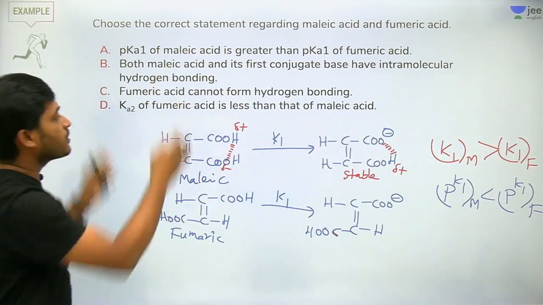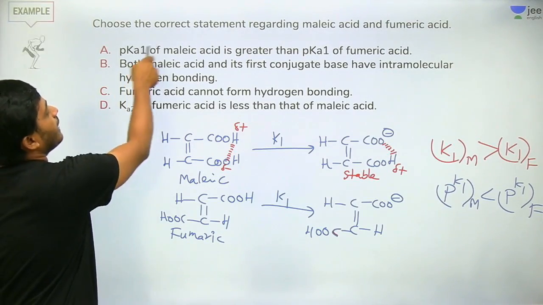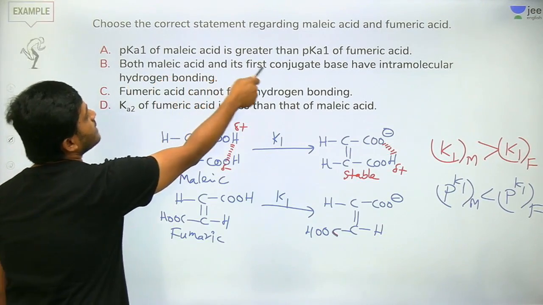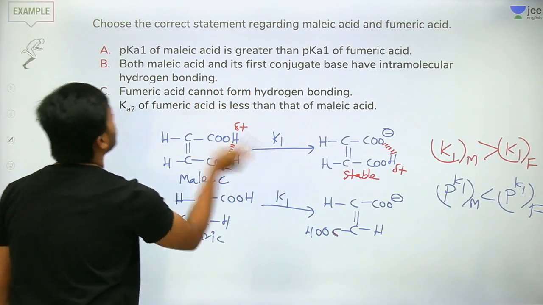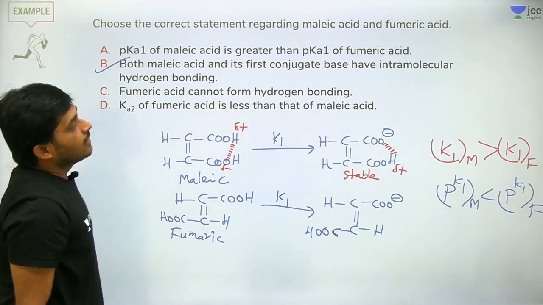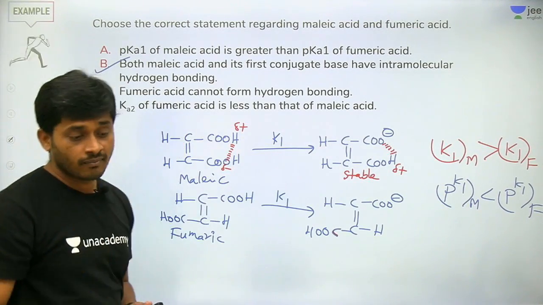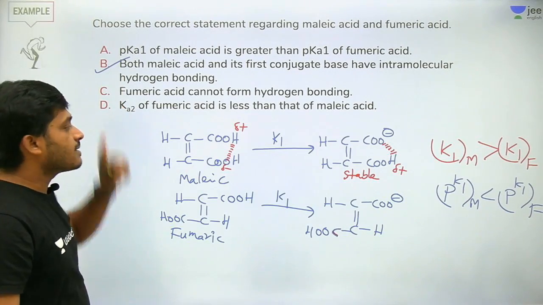So the correct statement you see here: pK1 is greater than, that is a wrong statement, and both malic acid and its first conjugate base have intramolecular hydrogen bond. Yes, so B is correct.